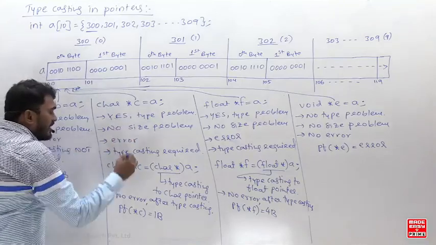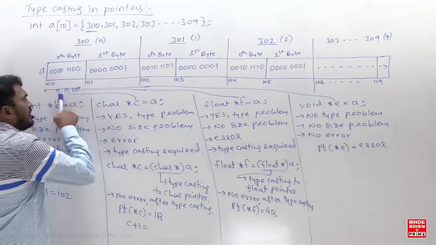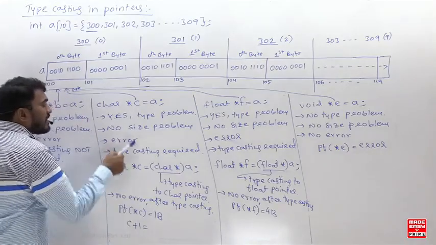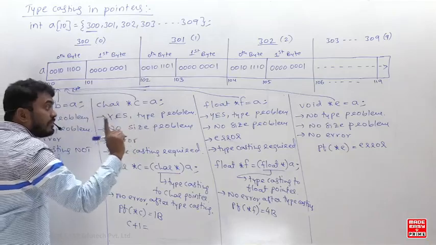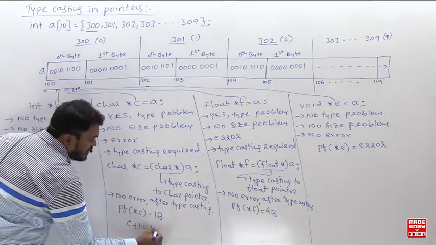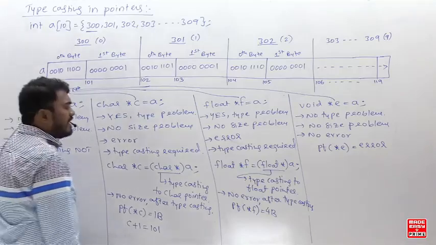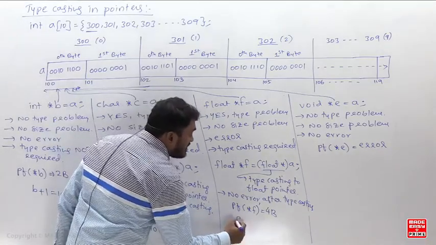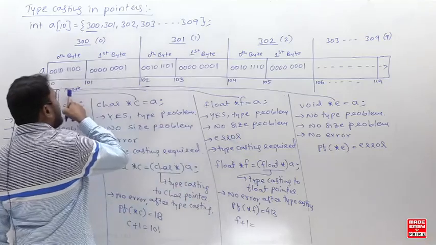Now here, if I say c plus 1, C is also pointing to 100. But remember, it is a character pointer. It will jump how many bytes? Only 1 byte. So it will jump to 101. Now here, if I say f plus 1, see this interesting? F plus 1. It's a float pointer. It is also pointing to 100.